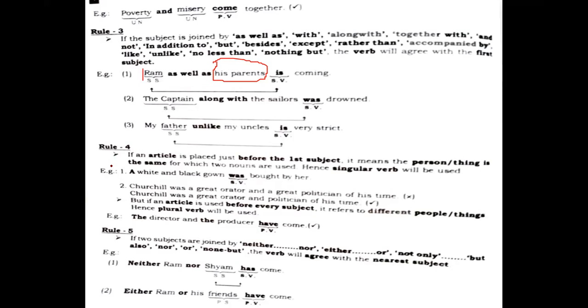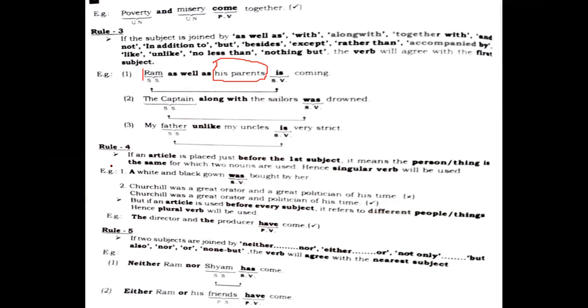The person, thing, or idea that is the same, for which two nouns are used, hence a singular verb will be used. Because if one article is given that refers to either A or B, it talks about one thing and that is singular, and that requires the subject to remain singular, and then it requires a helping verb or main verb that is singular.